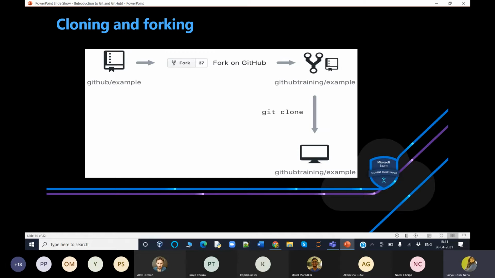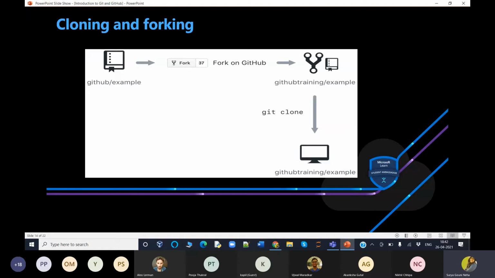When you clone a repository versus fork a repository: if you're working with a repository and have write access, you can clone it to your local machine. From there, you can make modifications and push your changes directly to the original repository. If you need to work with a repository created by another owner, such as GitHub slash Nikhil or GitHub slash Neha, and don't have write access, you can fork the repository into your GitHub account and then clone the fork to your local machine.